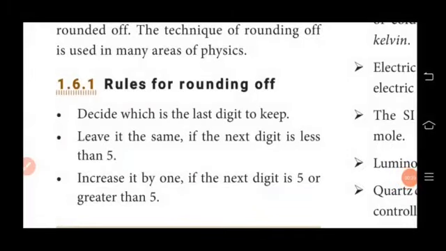And our next question is rules for rounding off. So you have to read all the 3 rules. So this is an important short answer question. So you have to write the rules for rounding off. Decide which is the last digit to keep and then leave it the same if the next digit is less than 5, and increase it by 1 if the next digit is 5 or greater than 5.